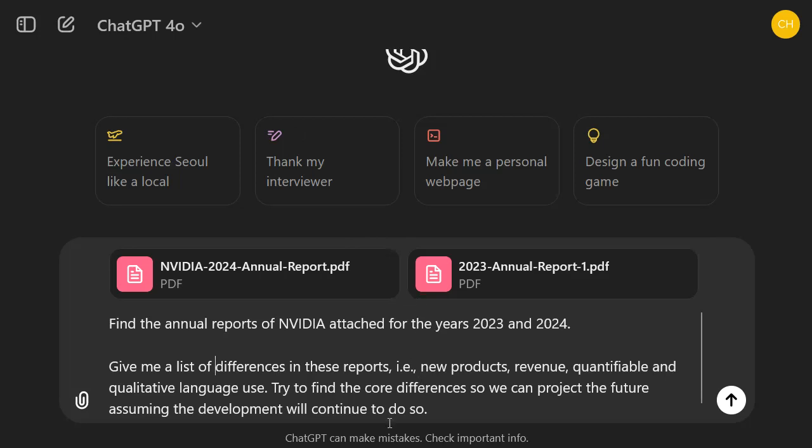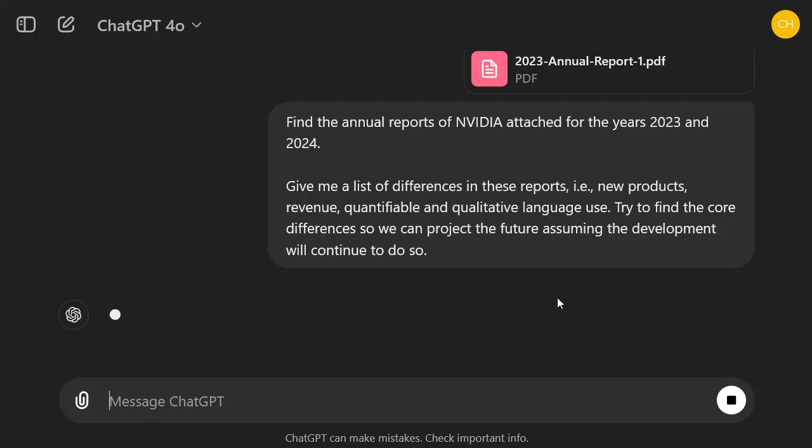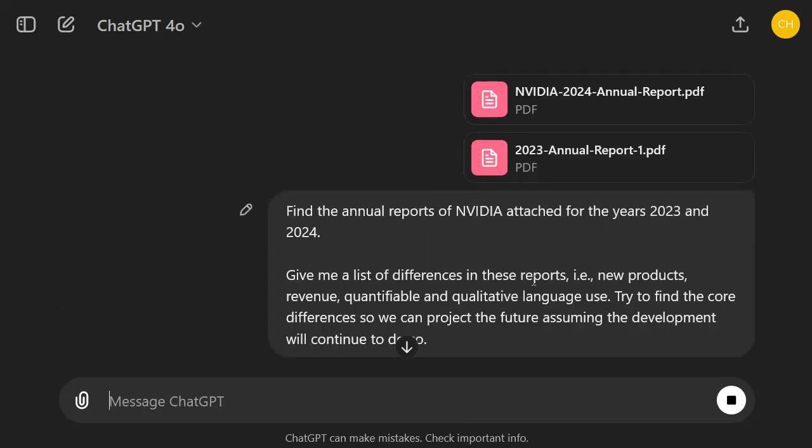There could even be a great app opportunity for any of you, if you have any idea, where it automatically pulls the financial data, the qualitative financial data, all the financial data it can find, and then automatically extracts the differences and the dynamic predictions that can be done based on this qualitative data. Okay, so let's ask it the question. Give me a list of differences in these reports, such as new products, revenue, different language, and so on. Because we want to predict the future.